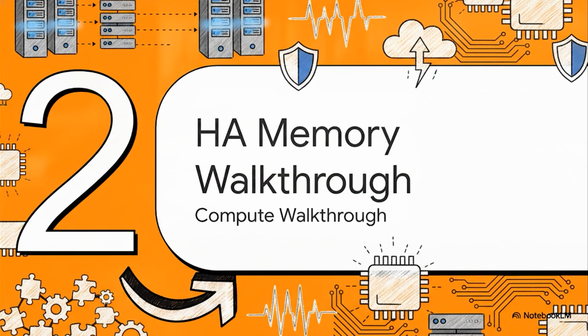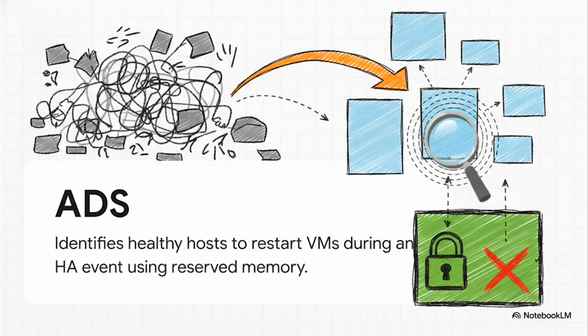Moving right along to Section 2, let's walk through the compute side of things, specifically HA memory. When a node drops offline, the cluster has to react in milliseconds. This heavy lifting is handled by ADS, or Acropolis Dynamic Scheduling. ADS is the brain that identifies healthy hosts to restart your VMs on during an HA event. But for ADS to actually pull this off, 100% of the configured memory of those orphaned VMs must be available somewhere else in the cluster.